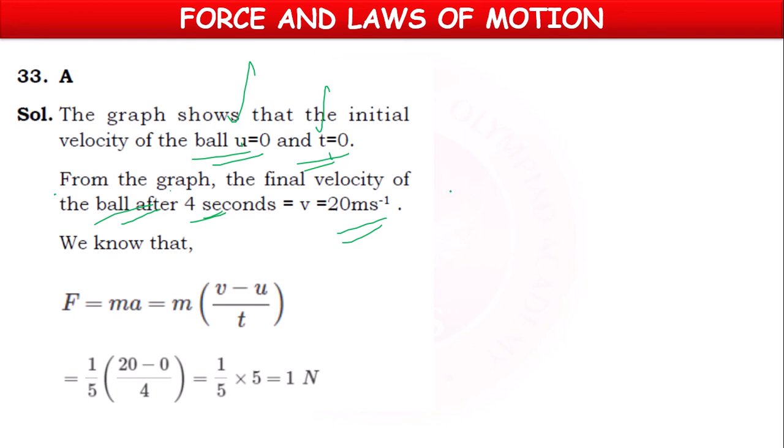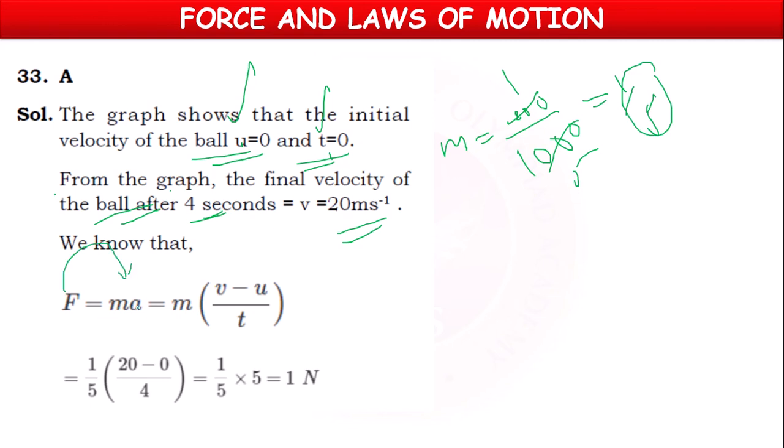Mass also they have given, 200 grams. For converting into kgs, we can divide by 1000, 200 by 1000, mass 1 by 5 kg. We have the force formula, m into a, mass into acceleration.